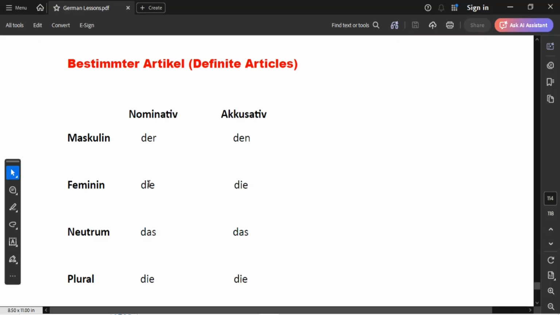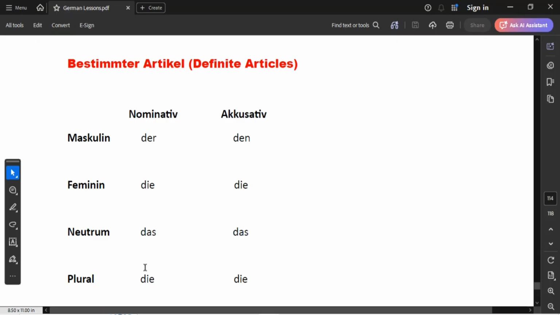Feminine is always die in nominative, and when it comes to accusative, it will still remain die. Now, when we come to neutrum, the bestimmte Artikel is das, and in accusative it will still remain the same, just das.